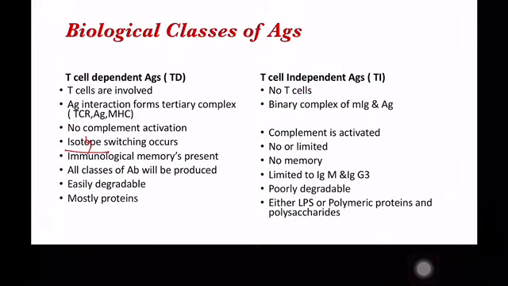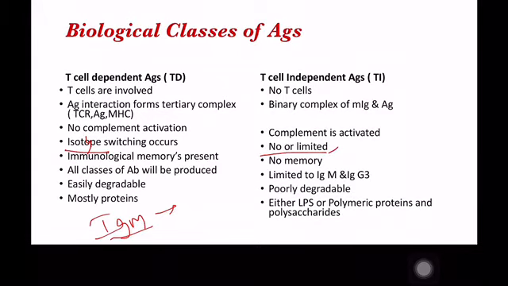Isotype switching occurs here. Isotype switching means the first immunoglobulins are IgM, the earlier immunoglobulins, and later antibodies specific to the epitope will be produced. But with the T cell independent antigens, isotype switching is limited.